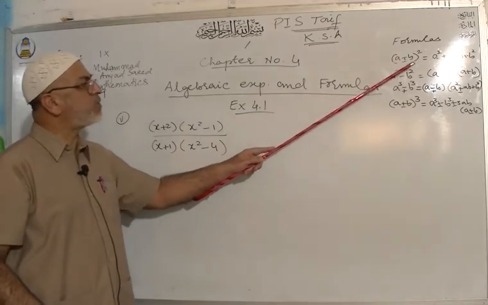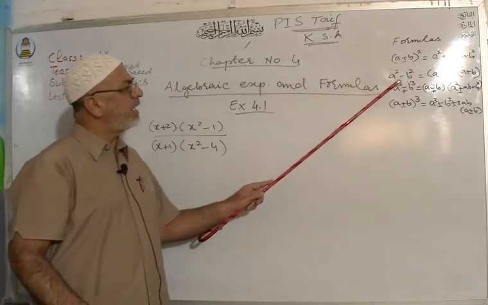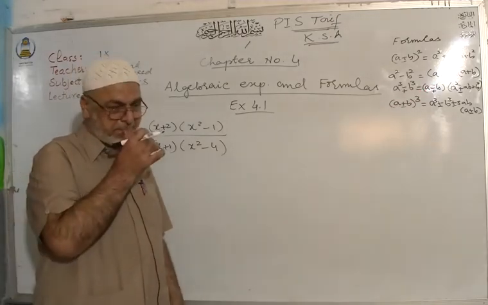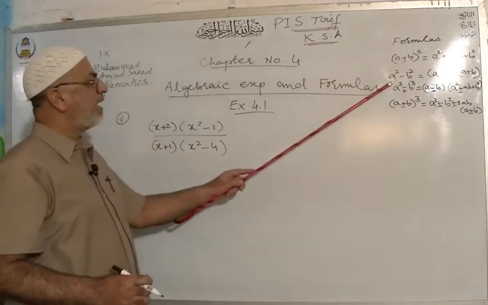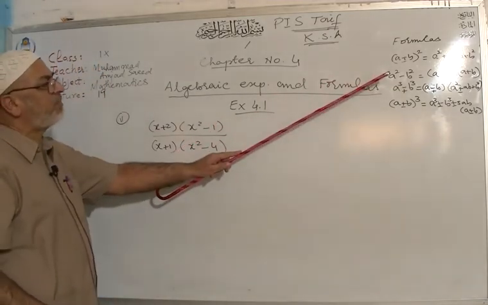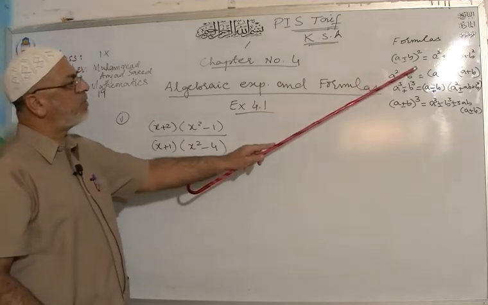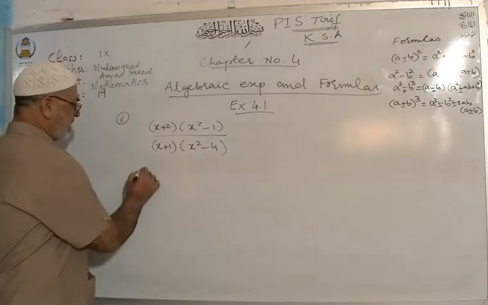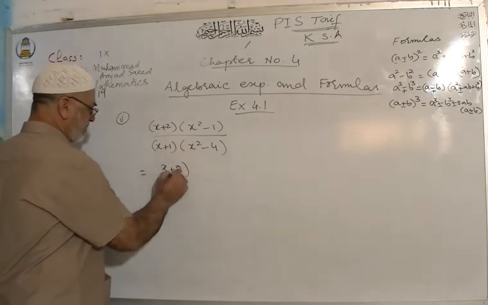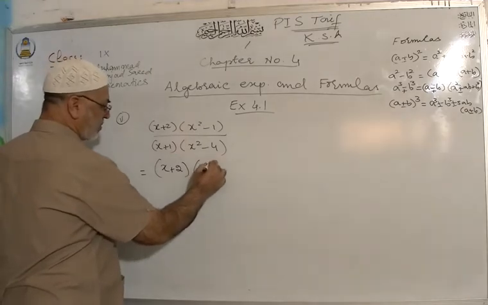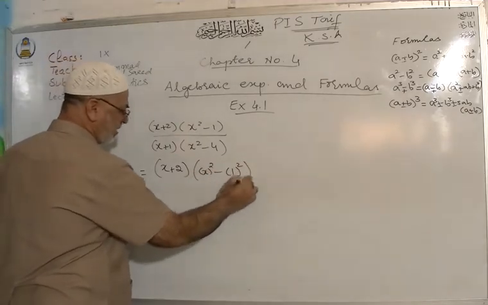Then remove this 2 and 2. On right hand side, one's negative, one's positive. Again, I am repeating, you will write down your expression in the shape of the formula. Here is x plus 2, you can write down as a shape of formula. Here is x whole square minus 1 whole square.